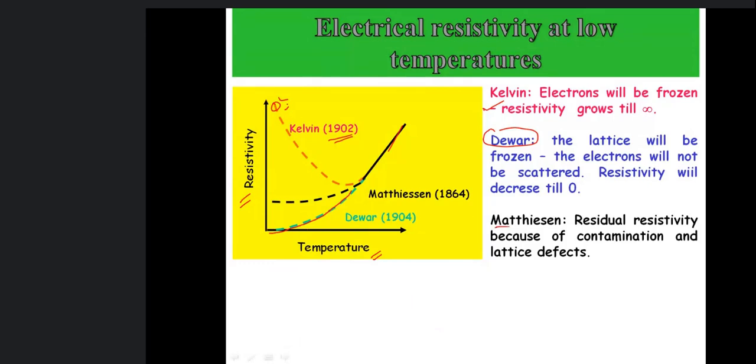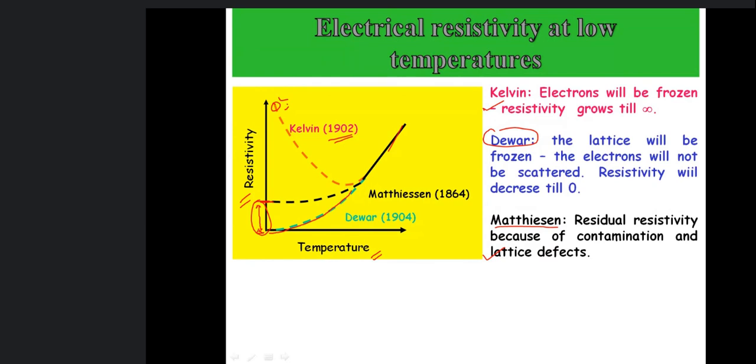Then there was another scientist, Matthiessen. He said that residual resistivity will be there because of contamination and lattice defects. As we discussed earlier also, there will be some residual resistivity. It will not decrease to zero. Even if we go to zero temperature, some resistivity will remain in the material, because we cannot make materials perfectly pure, or 100% pure.